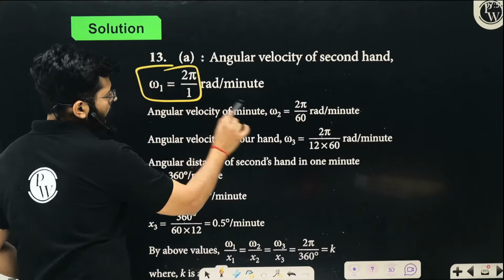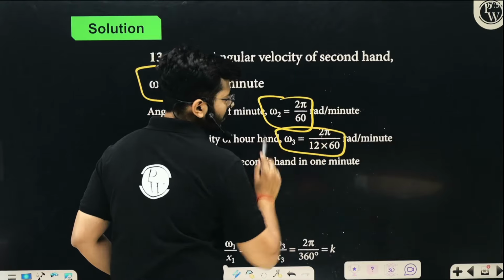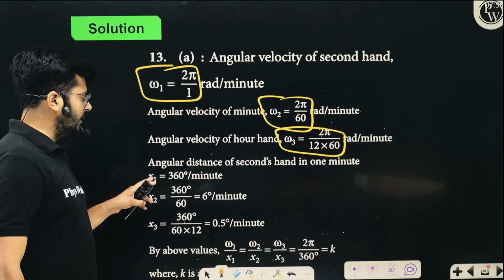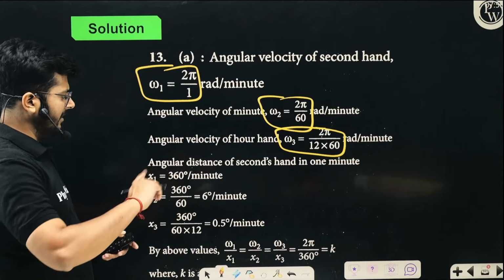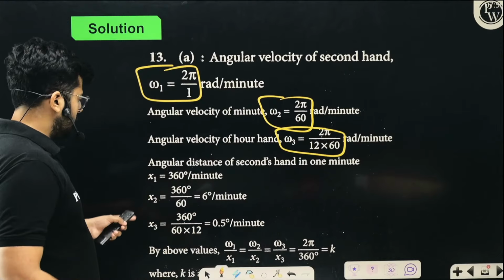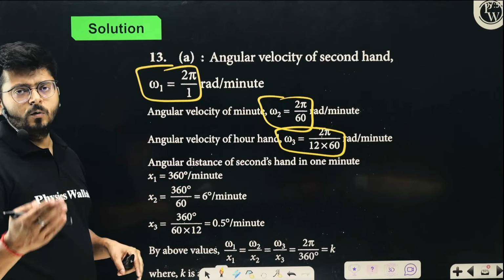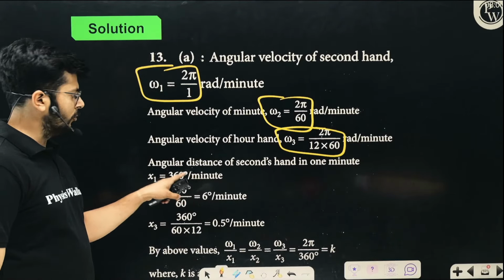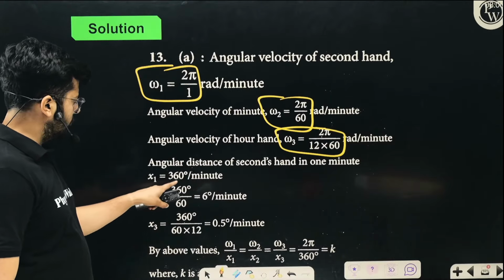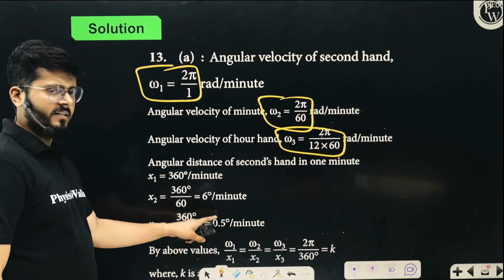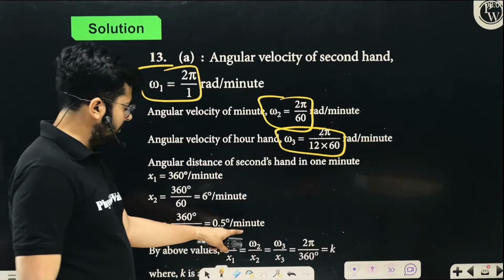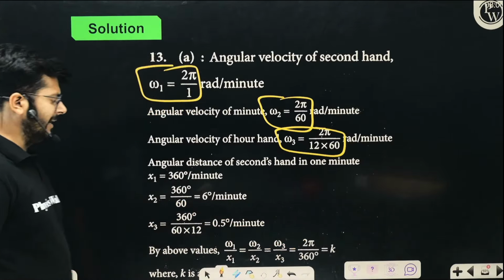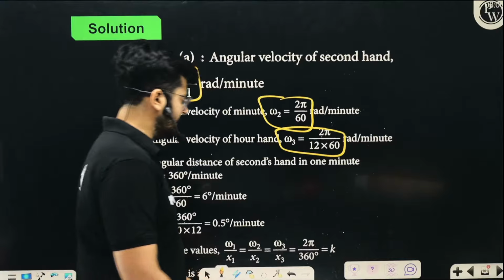Omega 1 is 2 pi by 1, omega 2 is 2 pi by 60, and omega 3 is 2 pi by 12 into 60. This is how fast the hands are moving. Now x1 is the distance it travels per minute, and you don't have to put it in degrees; you can calculate in terms of radians. So x1 is 2 pi upon 1, x2 is 2 pi upon 60, and x3 is 2 pi upon 12 into 60. Now by the above values, omega 1 upon x1, omega 2 upon x2, omega 3 upon x3 all come out to be the same constant k, which is 2 pi upon 360.